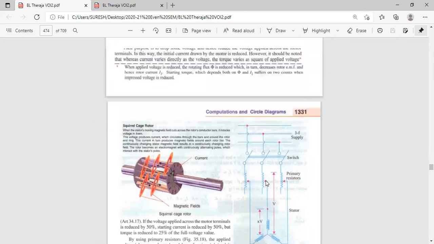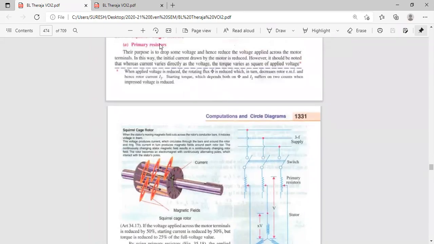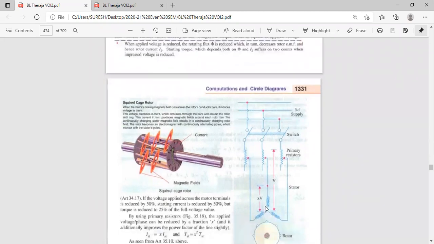What is the first method? Primary resistors. In series with the 3-phase winding, we are connecting rheostat resistors 1, 2, 3. This winding is connected in series with this rheostat, this winding with this rheostat, and this winding with the resistance. 3 resistors we are connecting in series with the 3 windings. Okay.